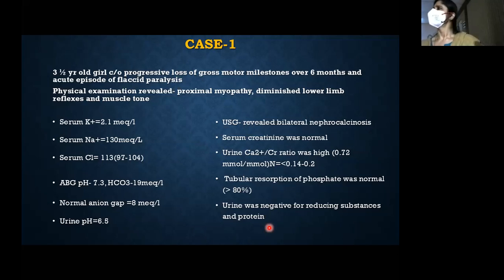What will be the urine anion gap in this patient? Positive. Good. What will be the urine osmolar gap? The urine osmolar gap will be less, because there is no ammonia.